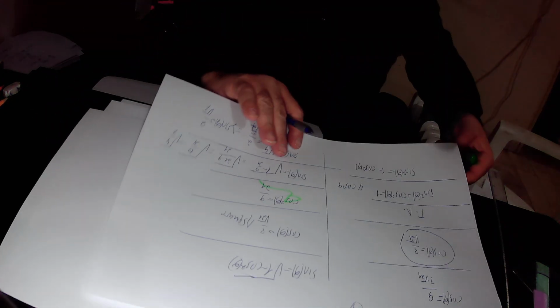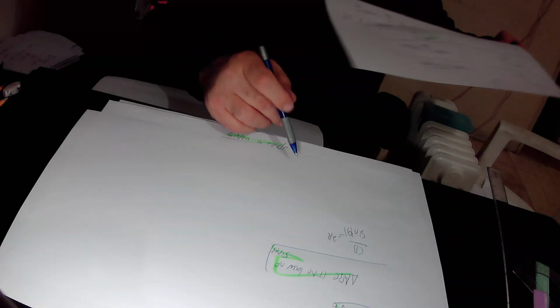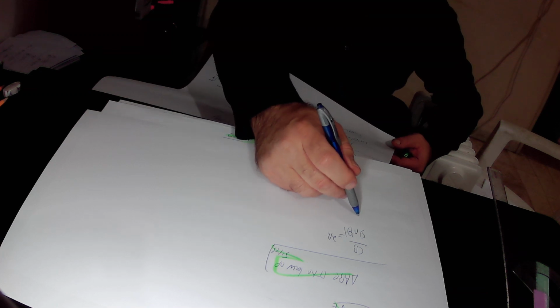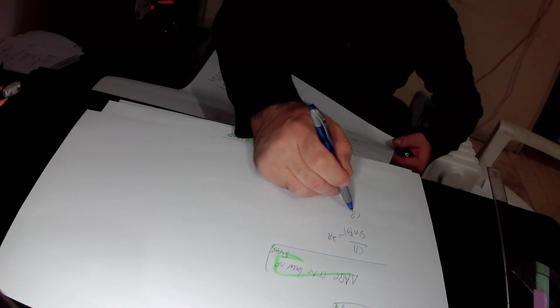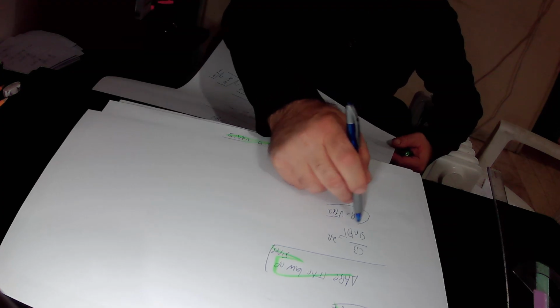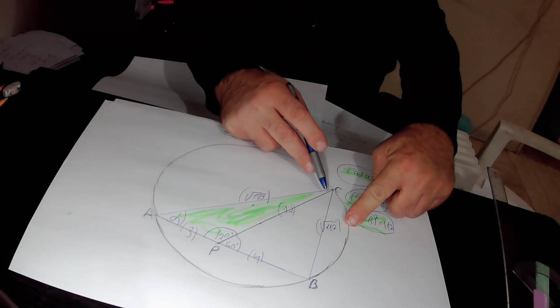We already found out that CB equals the square root of 112 units in length.